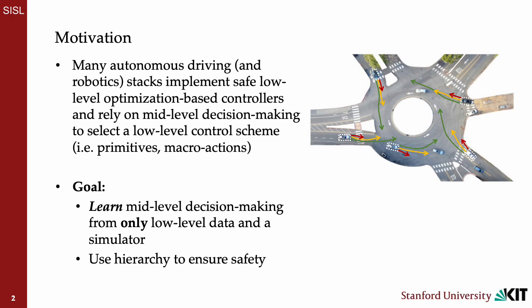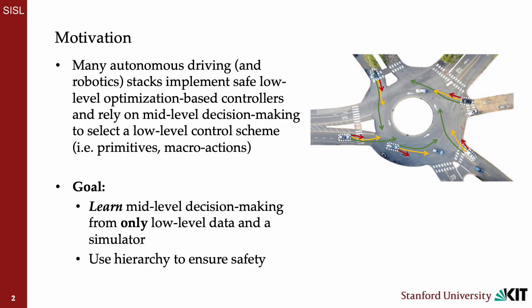To motivate our project, we note that many autonomous driving and robotics stacks implement safe, low-level, optimization-based controllers and rely on mid-level decision-making to select an appropriate low-level control scheme to execute. For example, in a roundabout, mid-level decision-making might choose between action primitives for whether to stop, yield, or accelerate into a roundabout, and then pass appropriate parameters into a controller that actually provides low-level steering and acceleration commands.